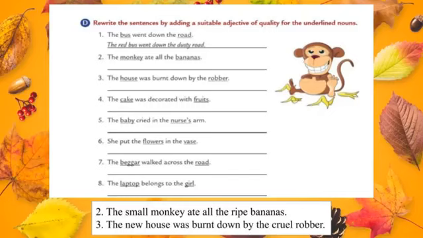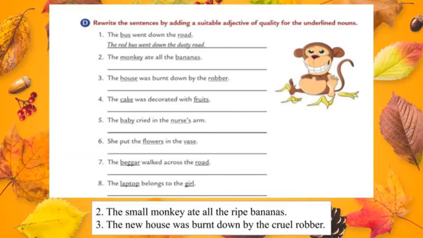How many nouns are there? 2 nouns. One is bus and another one is road. Now we should add adjective to that nouns. So the rewritten sentence is the red bus went down the dusty road. So how they described the bus and the road? Red bus, it means it shows the color of the bus. And then dusty road, it described the road as dusty. So the rewritten sentence is the red bus went down the dusty road.